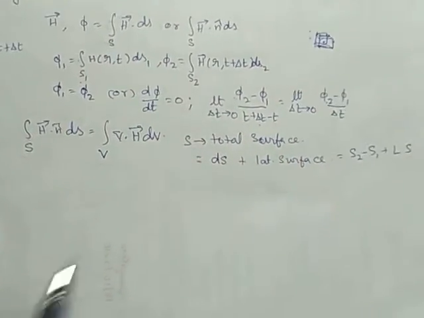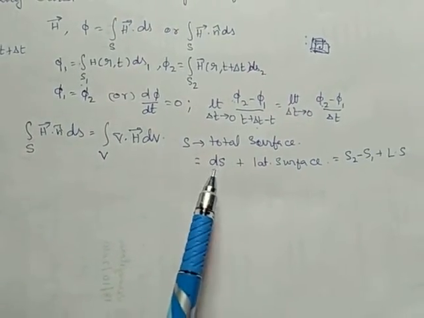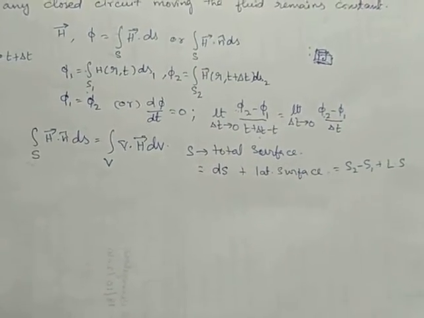So what is total surface? Change in surface plus lateral surface.